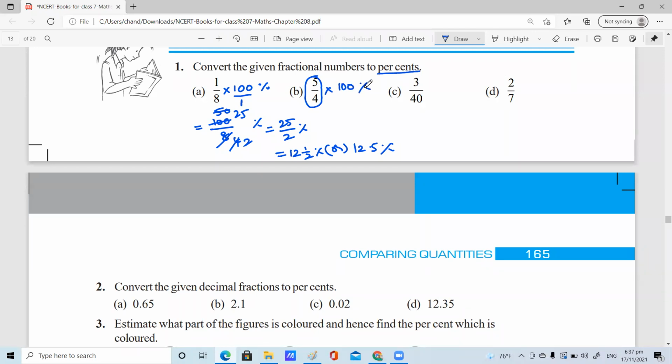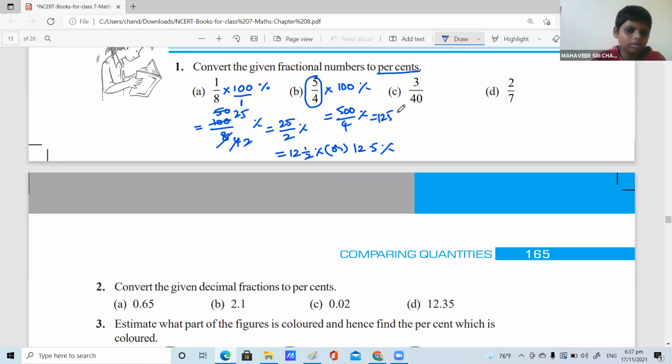Jait, are you there or not? Ma'am, 5 into 100 is equal to 500 divided by 4. Very good. 500 divided by 4, how much is it? 125%. Yes, very good. We can also do 4 ones are 4, 25 fives are 125. It will be 25 multiplied by 5 and 125. Different ways, children.